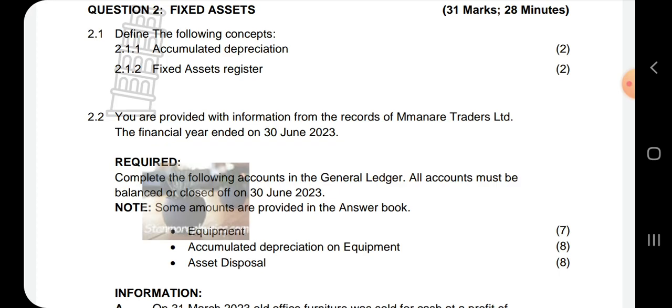Let's start with 2.1. Then 2.1.1 says, what is accumulated depreciation? So an asset is depreciated in its lifetime. Depreciation is the loss of value of an asset. So when we drive this car or make use of this equipment, it loses value over time.